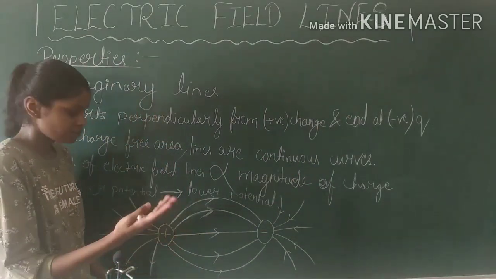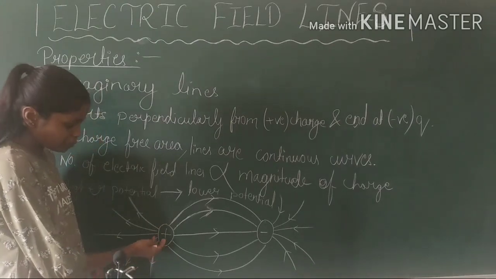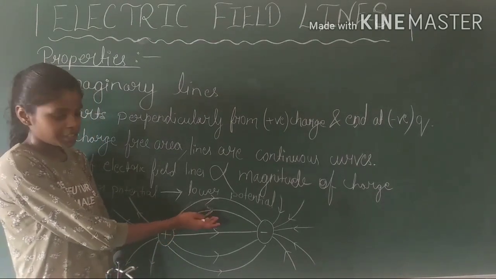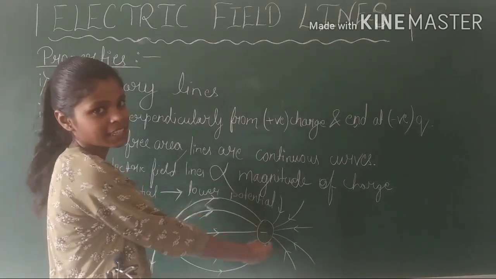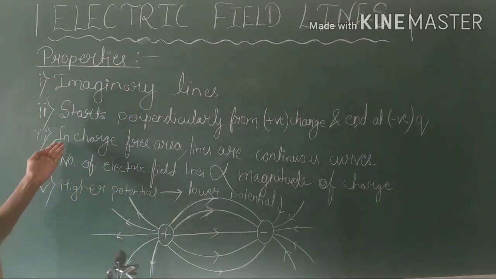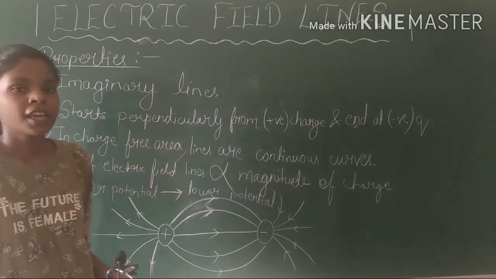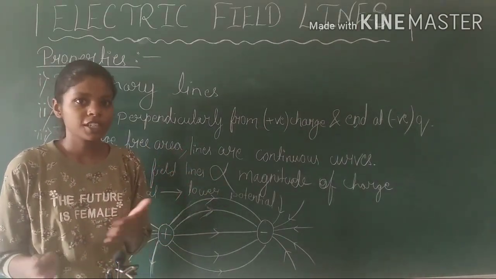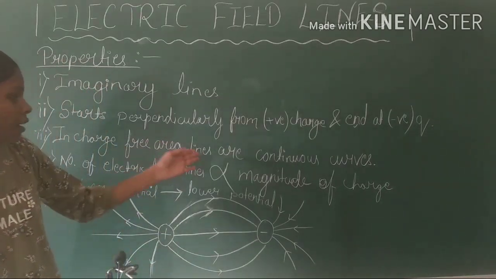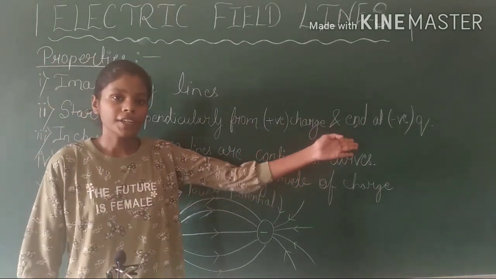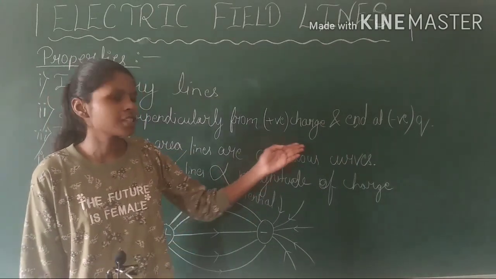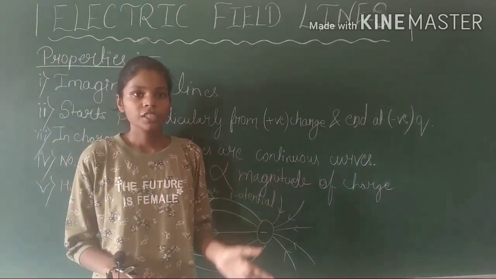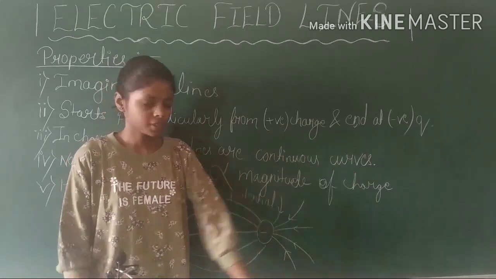Here is the diagram. See, here is a positive source charge from which electric field lines are originating and ending at negative charge. The third point, in charge-free area, lines are continuous curves without any break. Here, continuous curve refers to the continuous path along which a positive test charge moves.